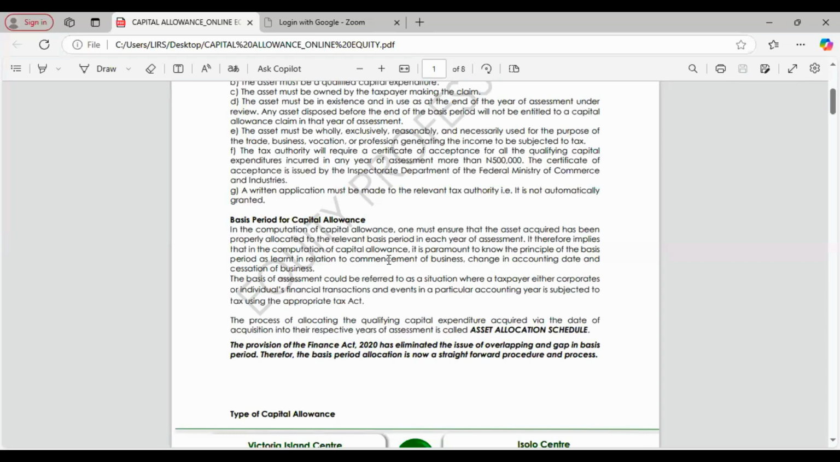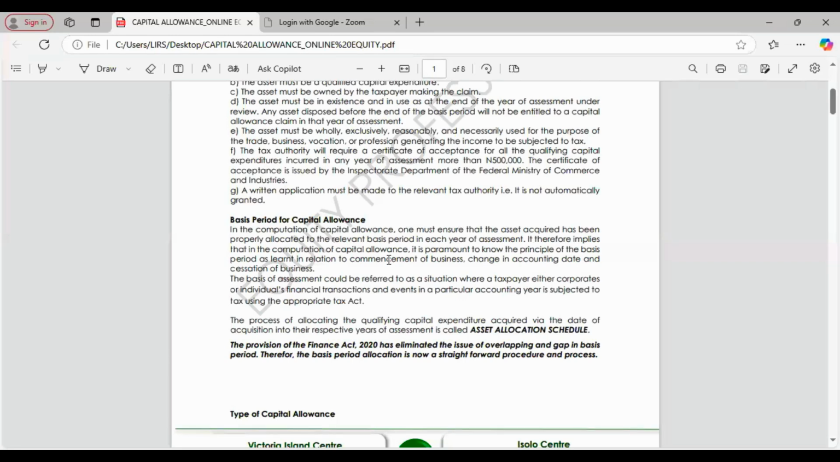So when you are commencing operation or ceasing operation, there is no overlapping or gap in the basis period. That does not mean you may not still come across a question that has a gap in the basis period, in a situation whereby a company is given the three scenarios of commencement, change of accounting date, and cessation together. It is possible that there is still going to be a gap in between the basis period.